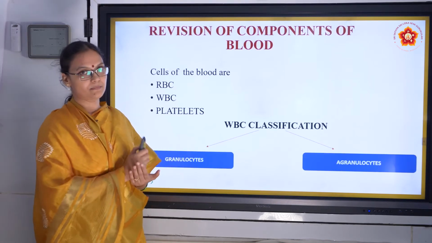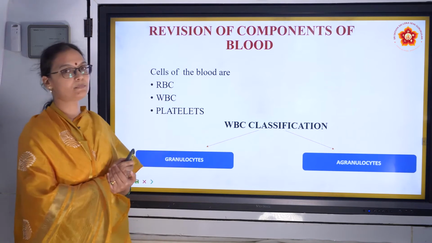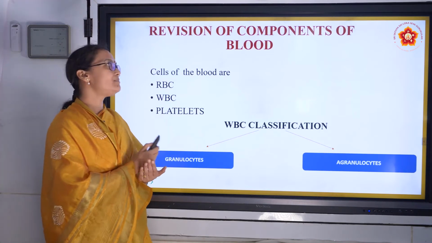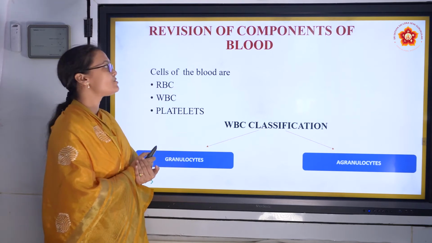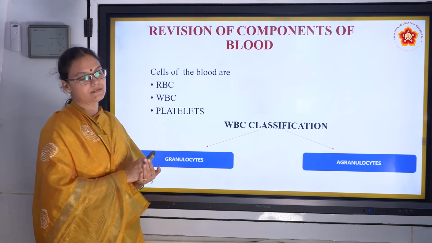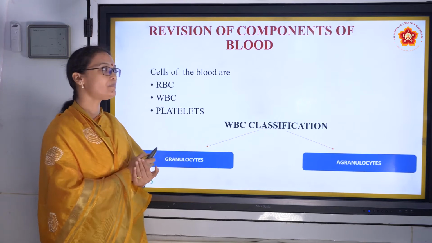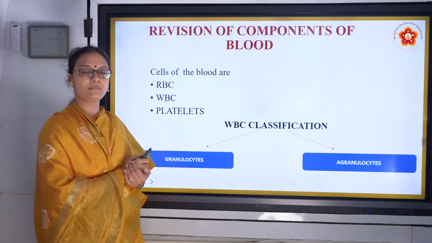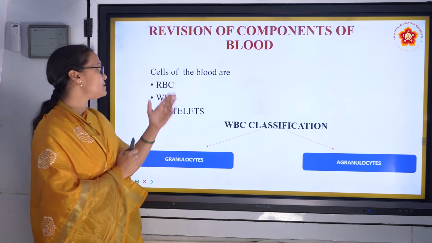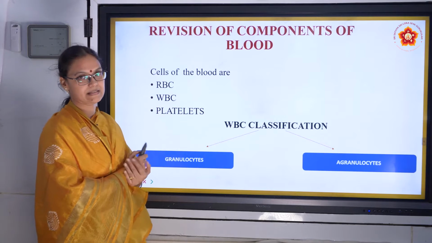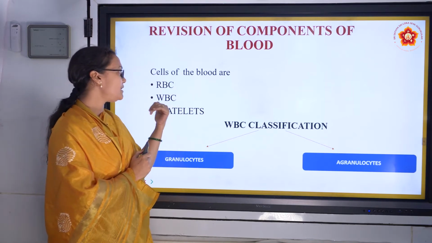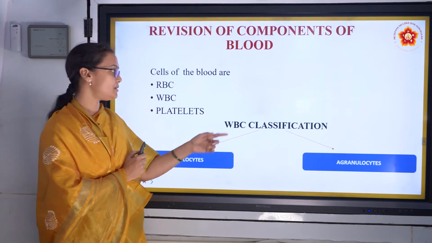Before we start about immunity, let's discuss the components of blood. Components of blood is a topic which we had read from high school, right? Components of blood is important here because in immunity, WBCs play a major role. So what are the components of blood? What are the cells of the blood? There are RBCs, WBCs and platelets. So the main important cells here are WBCs.